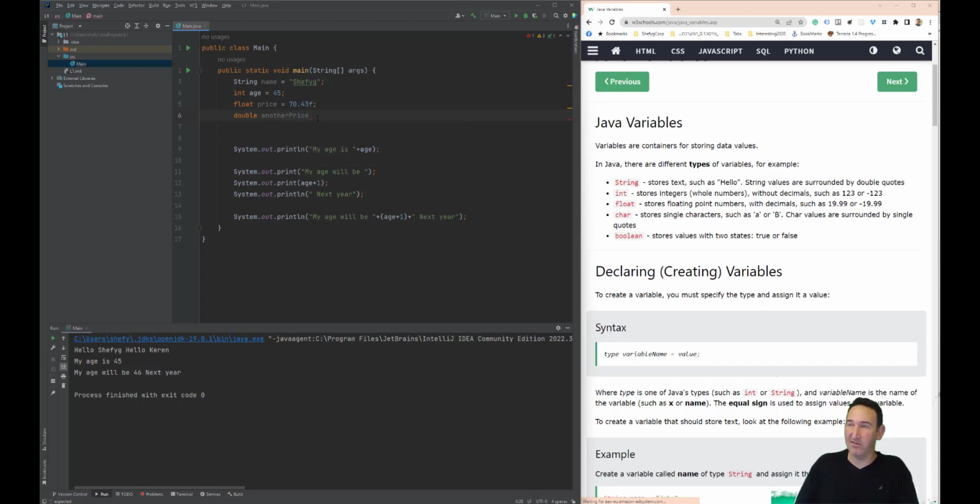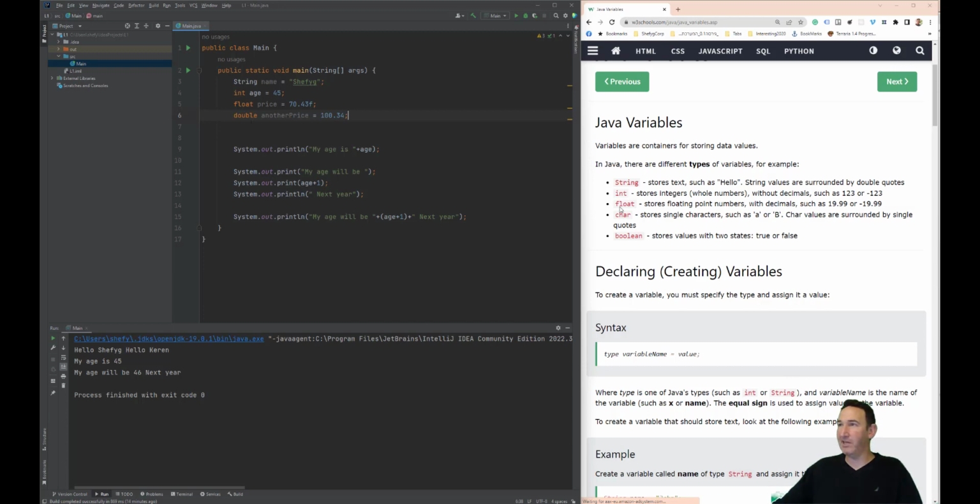Okay, I'm not getting into all these details, but so for another price I can put, let's say, 100.34, and see it doesn't have an issue with that, because when we don't use f it's double, and when we use f it's float, and the difference is the ability to keep bigger numbers. So I wouldn't go into it right now. For most purposes they are the same, but double is for when we need much bigger numbers. So this is for now.